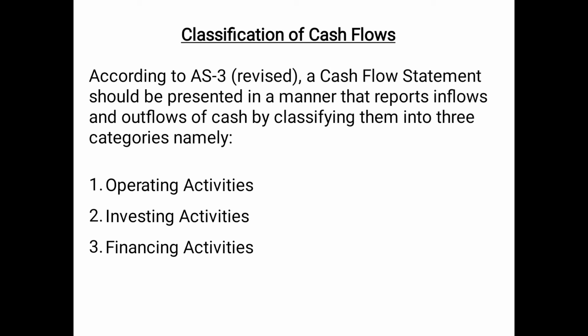When you prepare the cash flow statement, we will discuss the format. The sequence is the same. First of all, you show the cash flow from operating activities. Secondly, you show the cash flow from investing activity, and then thirdly you show the cash flow from financing activity. The sequence is not to be changed. It is very easy to remember, but still if you are having any problem, there is a trick. You can just learn the abbreviation OIF. O stands for operating, I stands for investing, and F stands for financing activities.